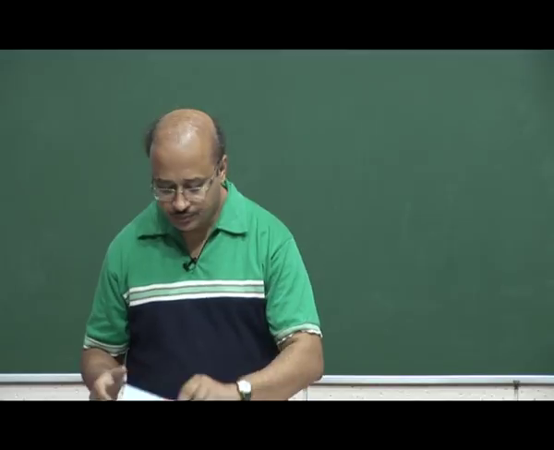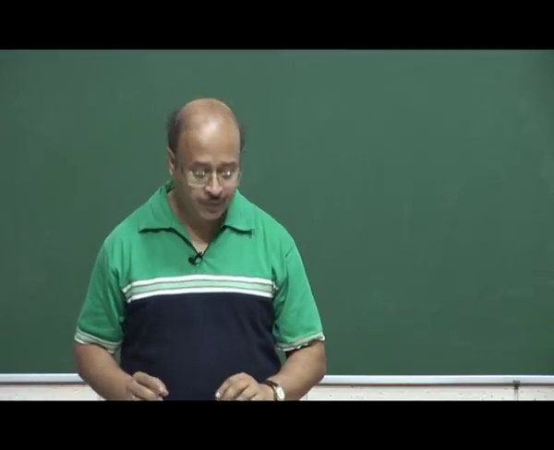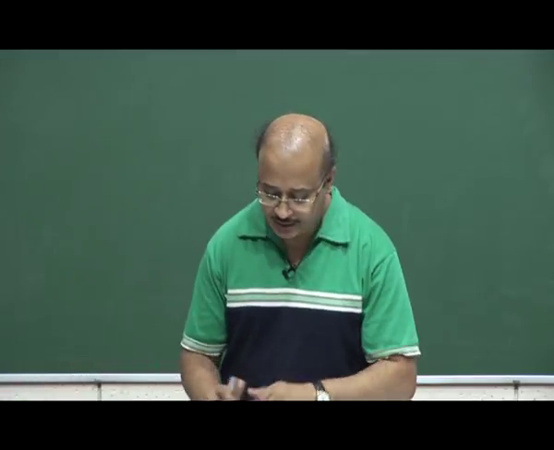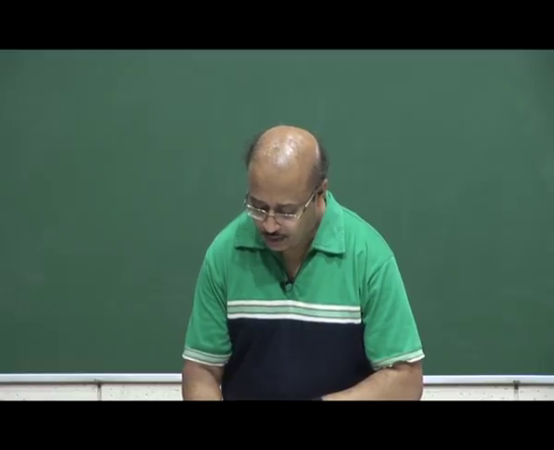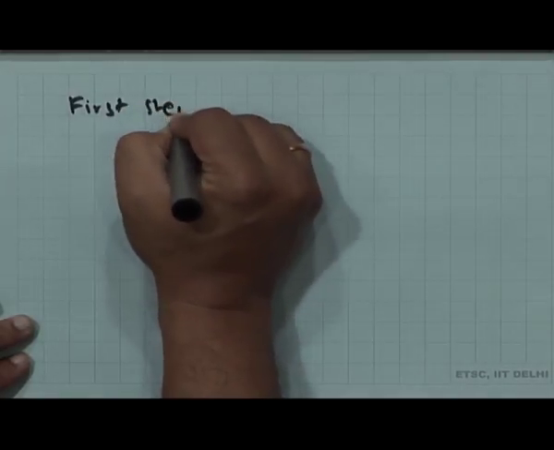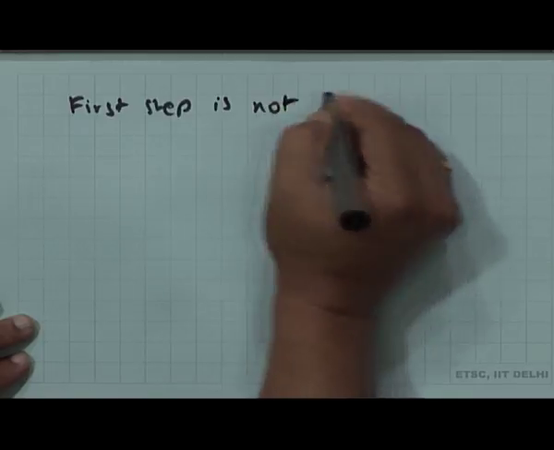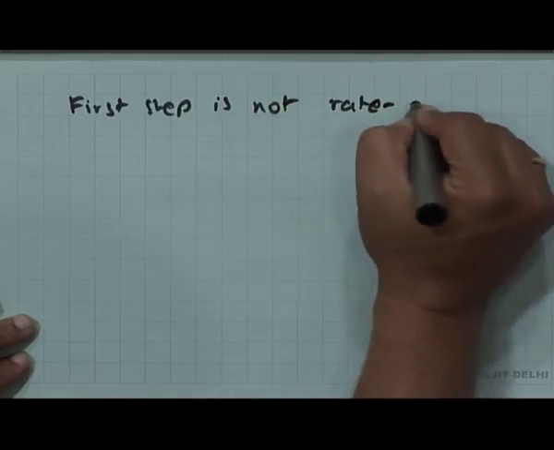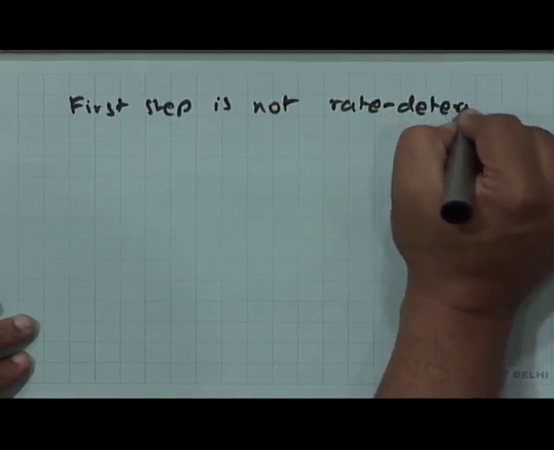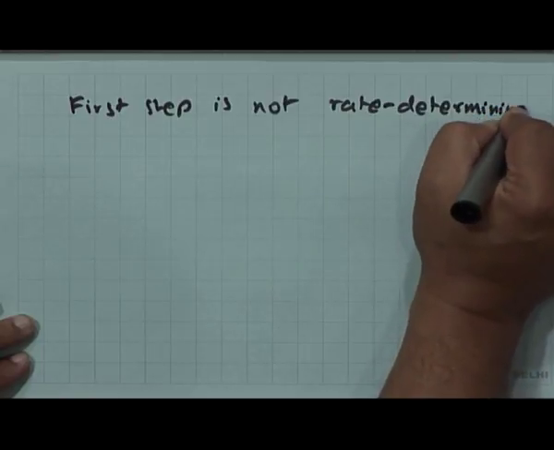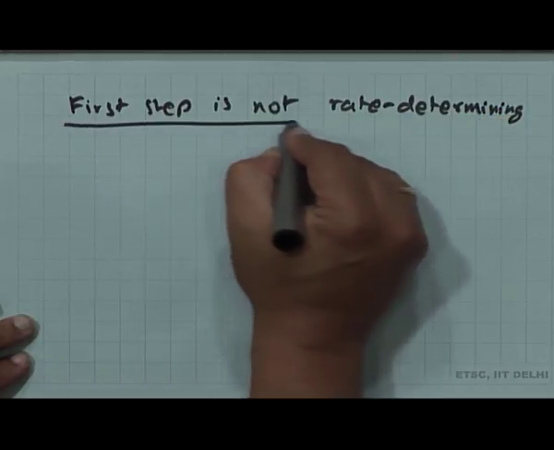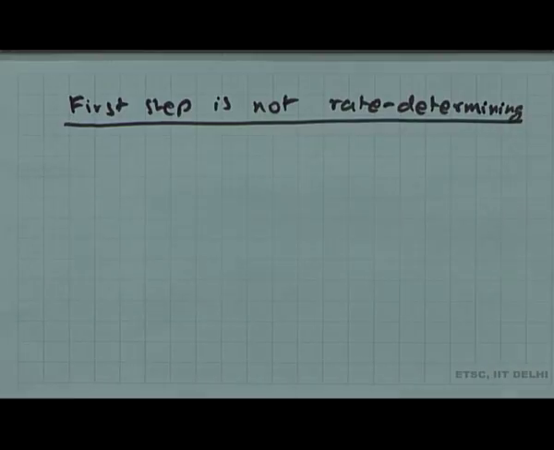So, the first step is not rate determining, that is an example we are going to look at.